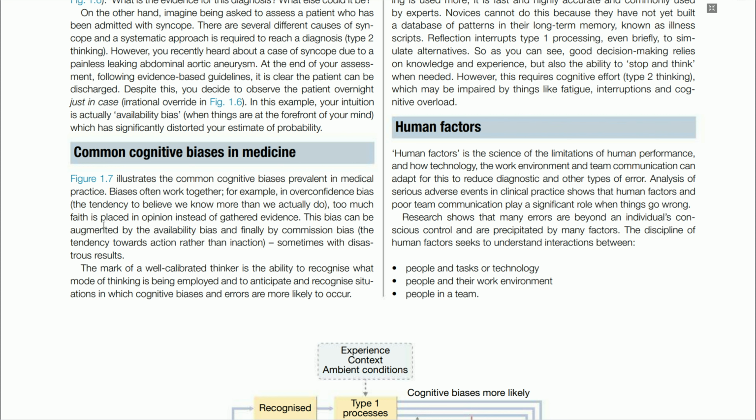This bias can be augmented by the availability bias, and finally by commission bias, the tendency towards action rather than inaction, sometimes with disastrous results. The mark of a well calibrated thinker is the ability to recognize what mode of thinking is being employed and to anticipate and recognize situations in which cognitive biases and errors are more likely to occur.